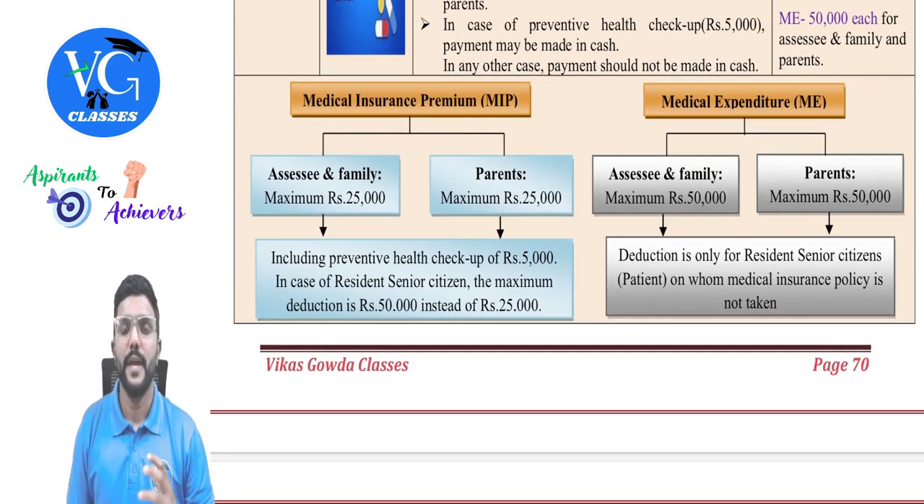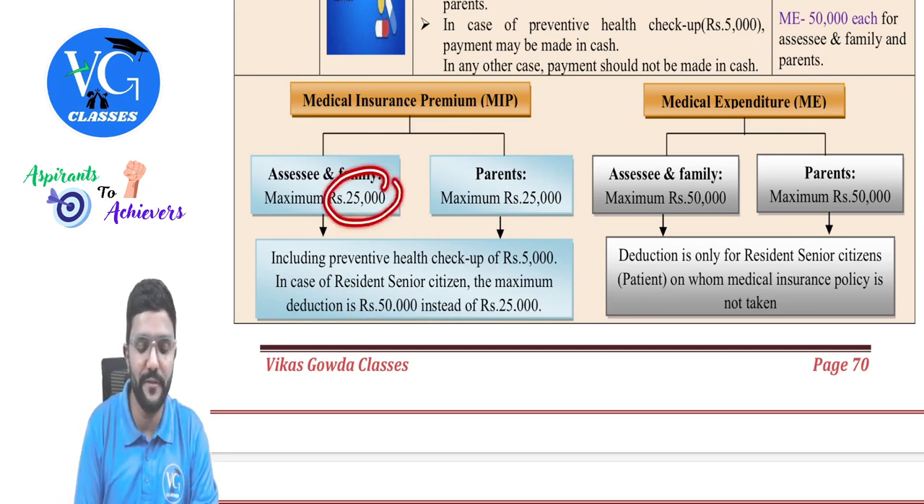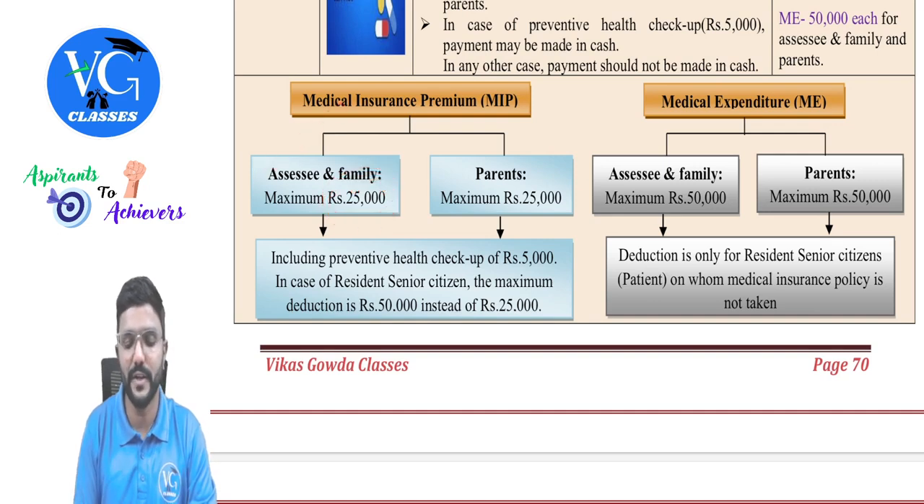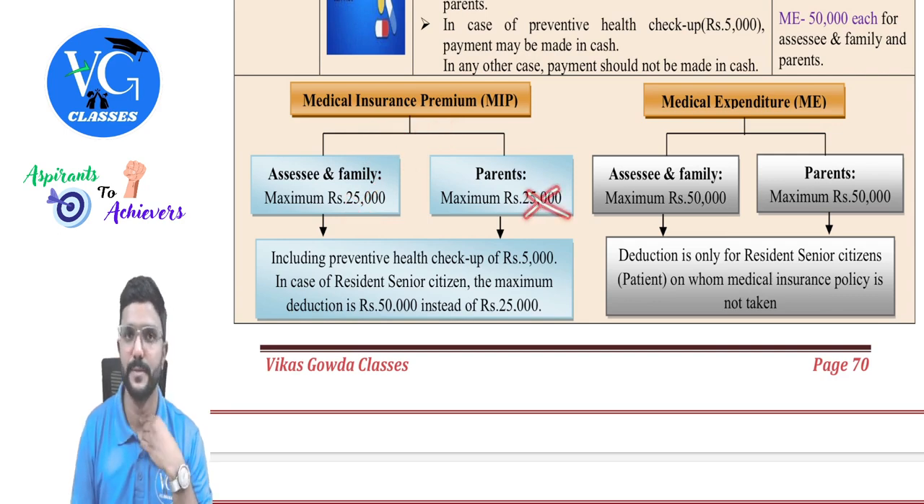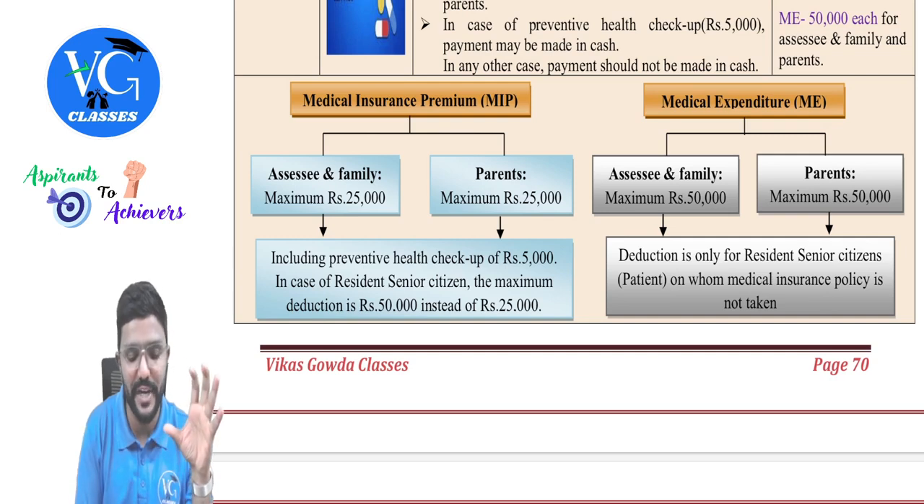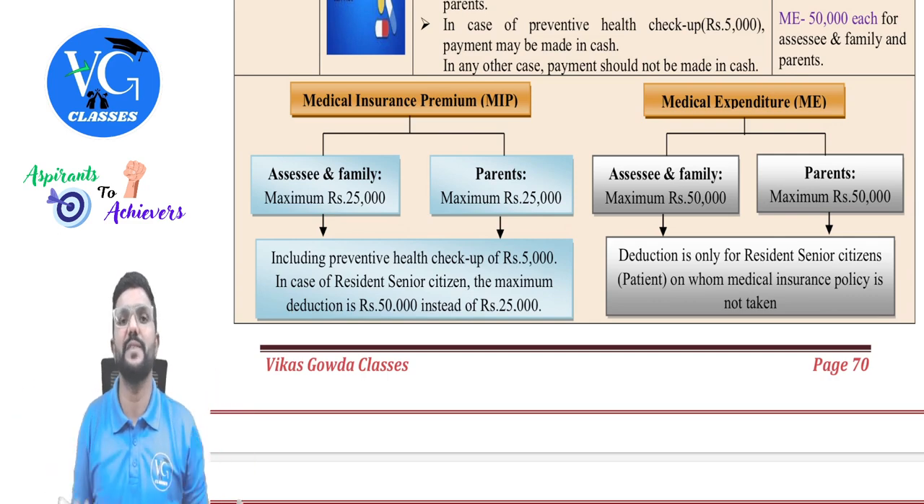Now, if assessee has taken any health insurance policy or medical insurance policy in his name along with his family or in the name of his parents, that is father, mother or both, maximum he can claim a deduction of 25,000 for assessee and family and 25,000 for parents. And if any one of them in one particular category is a senior citizen, then instead of 25,000, they can claim a deduction of maximum 50,000 in both the cases. In both the cases means maximum is 25,000 or 50,000. Okay, that is actual premium paid or 25,000, whichever is lower.